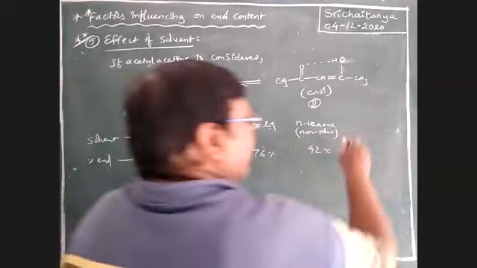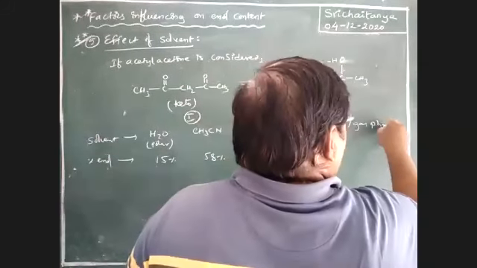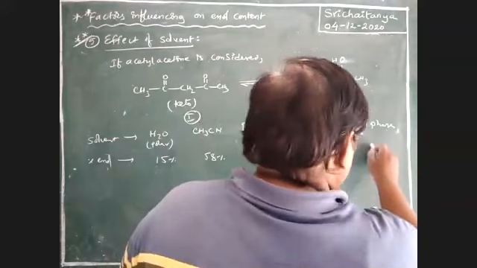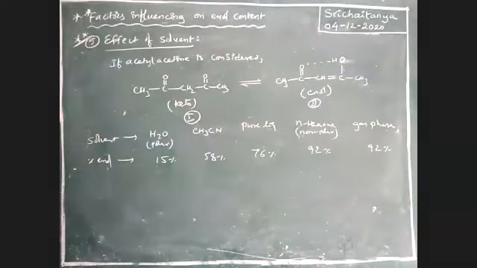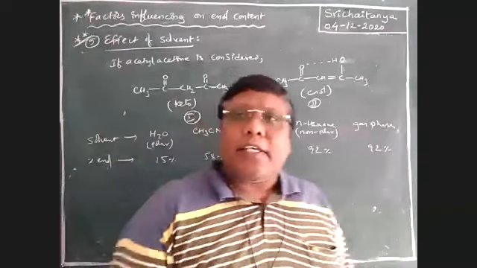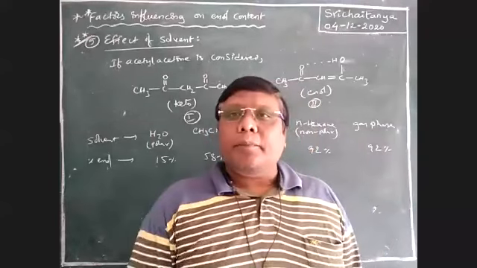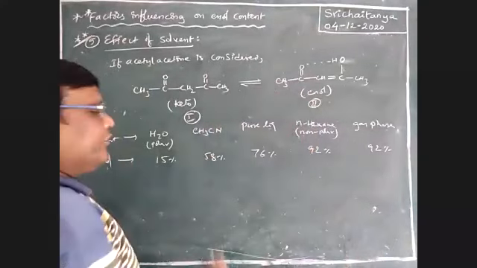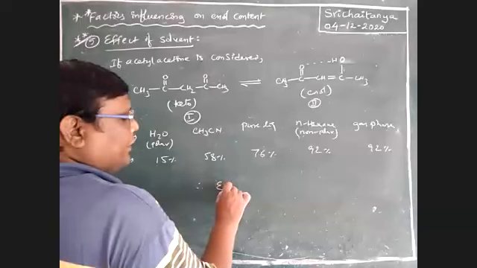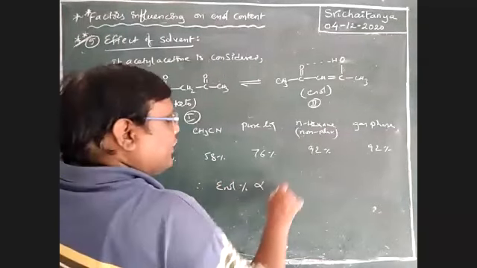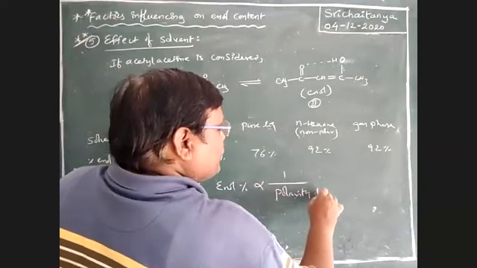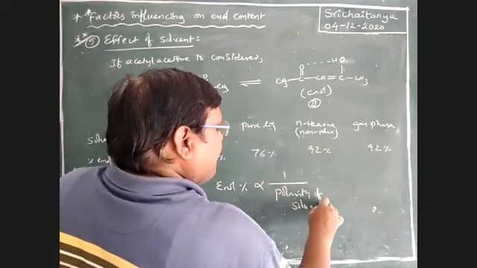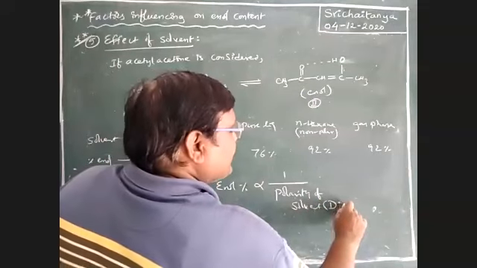And in the gas phase, almost 92% are available. Please keep this in mind. That means as the polarity of solvent decreases, enol percentage increases. Therefore, enol percentage is inversely proportional to the polarity of the solvent, that is, the dielectric constant.